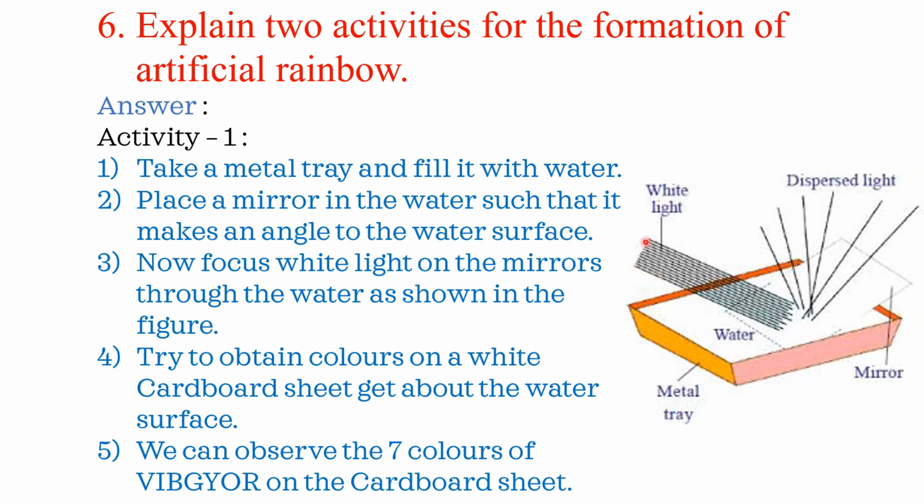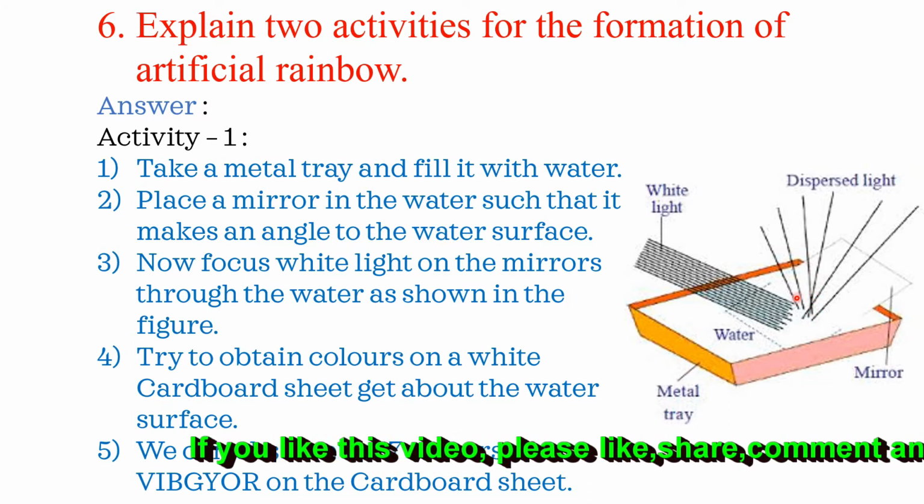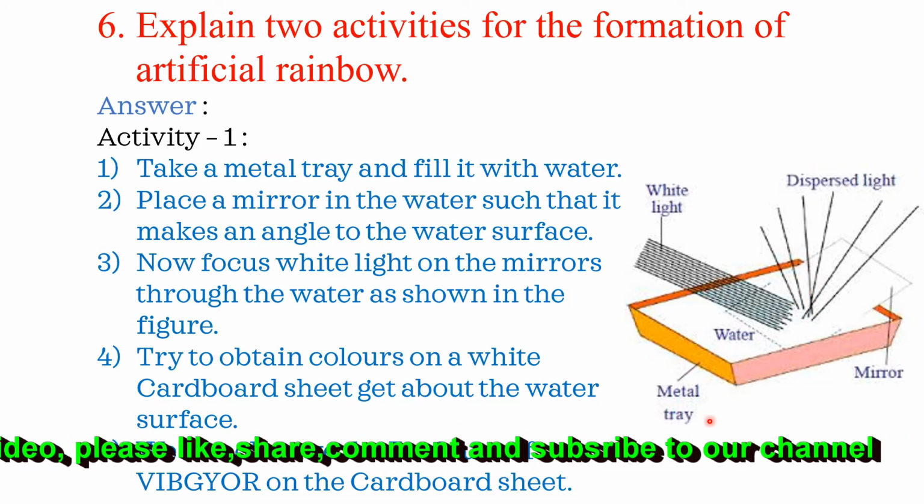Now we are focusing the white light on the mirror. Try to obtain colors on a white cardboard sheet above the water surface. Here we are observing the 7 colors, that is the VIBGYOR spectrum of the 7 colors. So that is known as dispersed light.